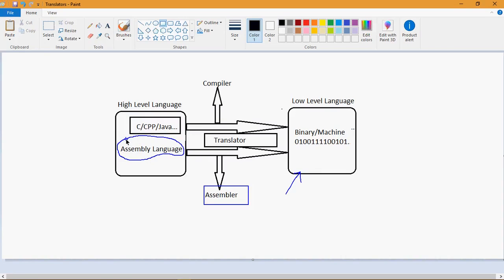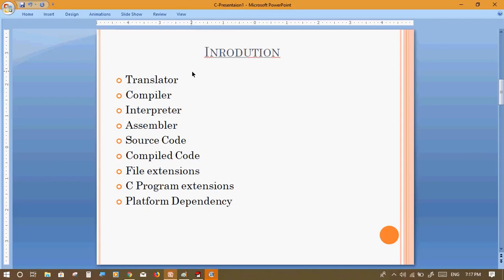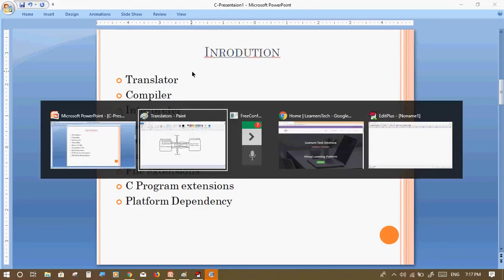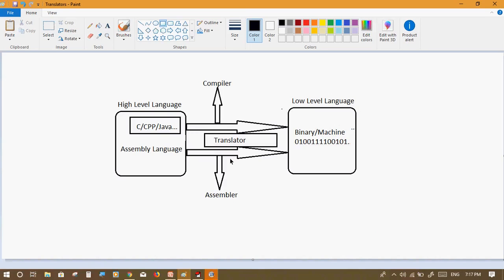The assembler will convert only assembly language into binary language or else machine level language. The compiler will convert high level language into low level language at a time. The entire program will be converted at a time with the help of the compiler. If you use an interpreter, the code will be converted into low level language line by line. That is the basic difference between a compiler and an interpreter. So before that, we have to understand file extensions with respect to C language.